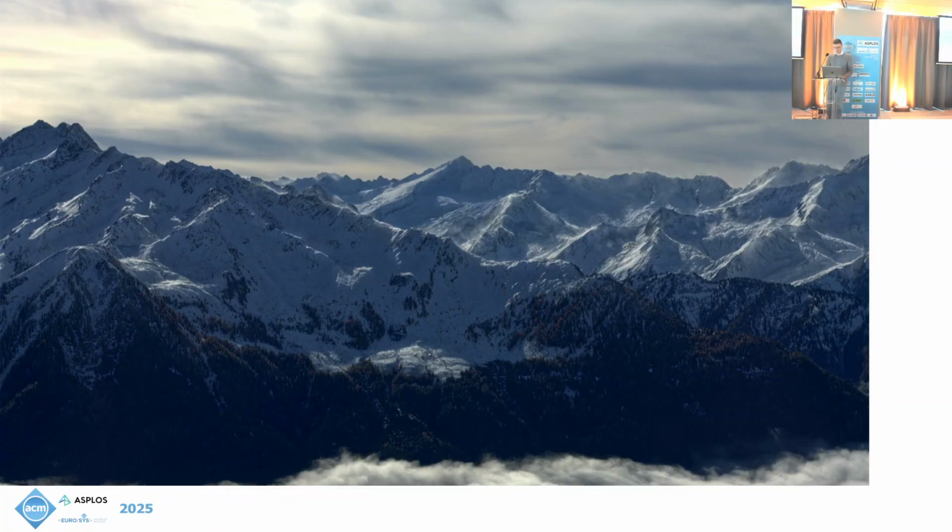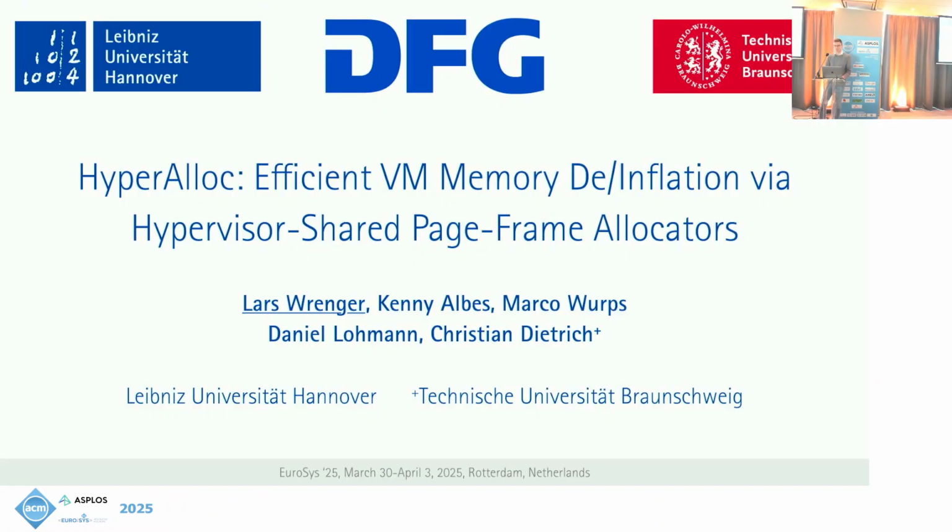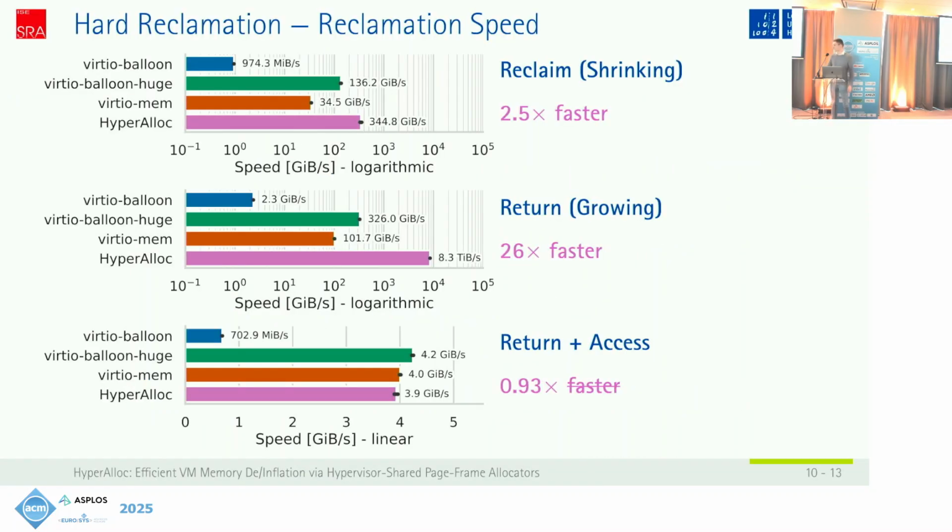And this is why we also measured the end-to-end time for accessing previously reclaimed memory. So this is what we see here in the last row. And here, when we access a page that was previously reclaimed, we are actually a bit slower.